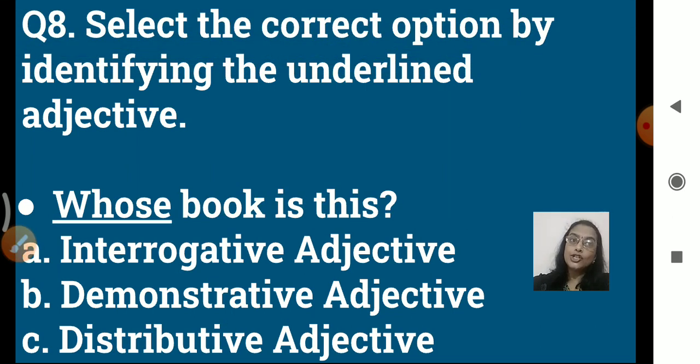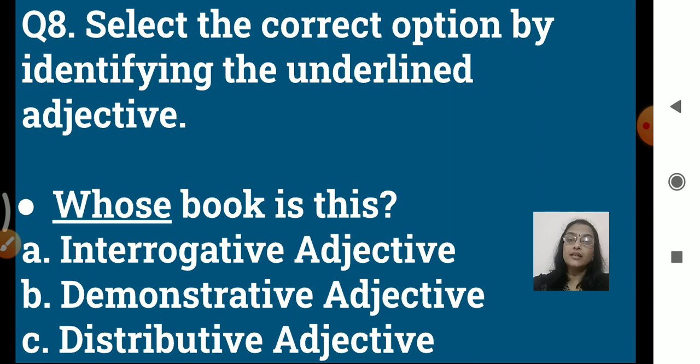Next, select the correct option by identifying the underlined adjective. So again, whose book is this? Options are interrogative adjective, demonstrative adjective, distributive adjective. Now we know the kinds, right? Interrogative means asking a question. Demonstrative adjective means we point out. And C, distributive means we talk about each and every one. We take them singly, right?